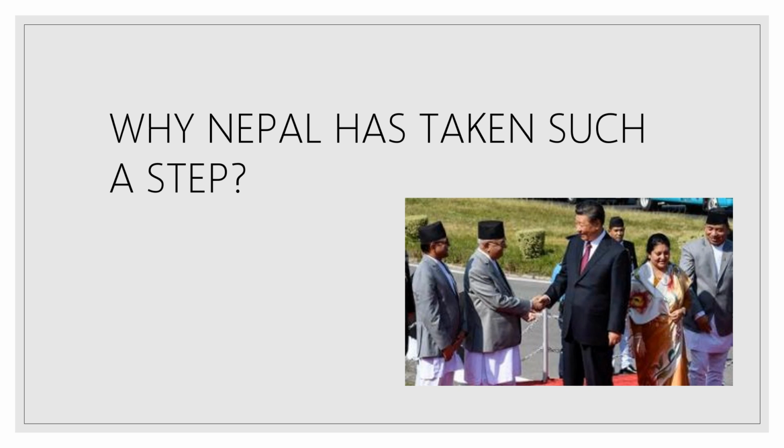So under the influence of China, the Nepal government is taking such steps, and this is one of the most important reasons for Nepal taking such a step against India and breaking its friendly relations till now with India.